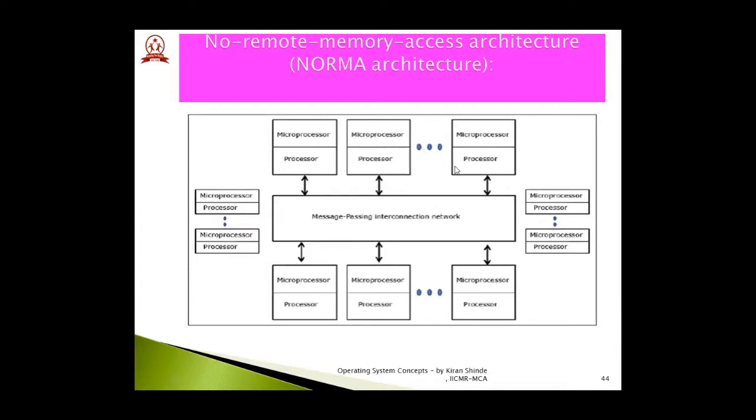So if you see this particular image, there is a message passing interconnection network through which all these processors are interconnected with each other. Rather, they are interconnected with each other only for communication purpose. But if you see their processor, their memory, or the set of IO devices they require, they are completely local with respect to every processor. And hence, this particular architecture is called no remote memory access architecture. That is NORMA.